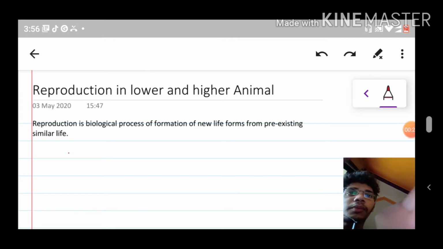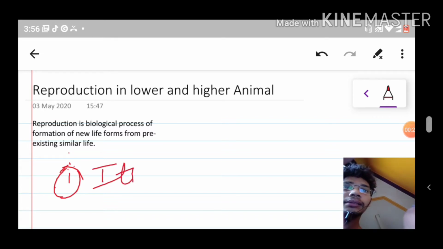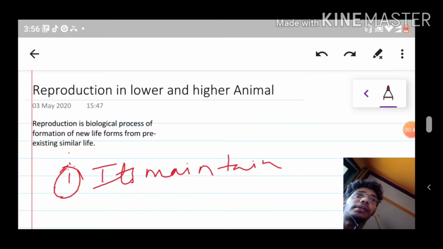Because the first point that we have to understand is that it maintains continuity. That is the more important point. So it maintains the continuity. That is the important point that we have to understand.